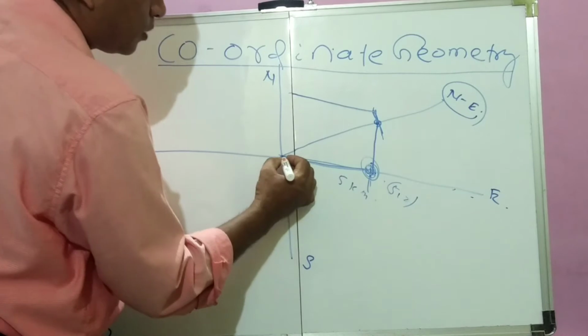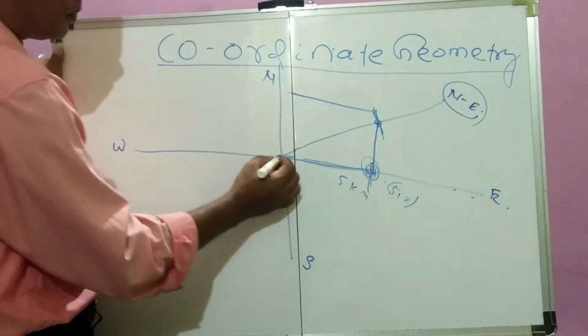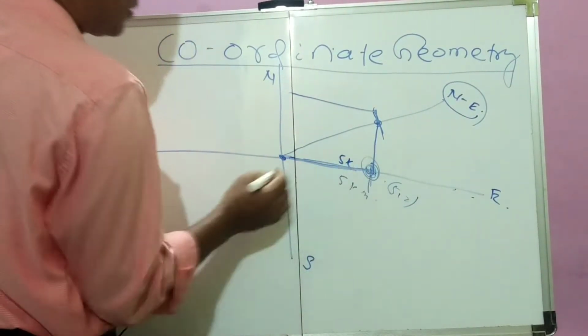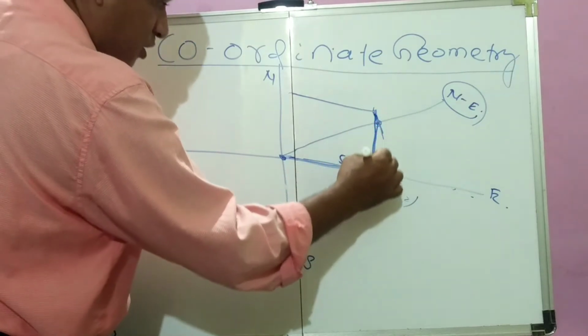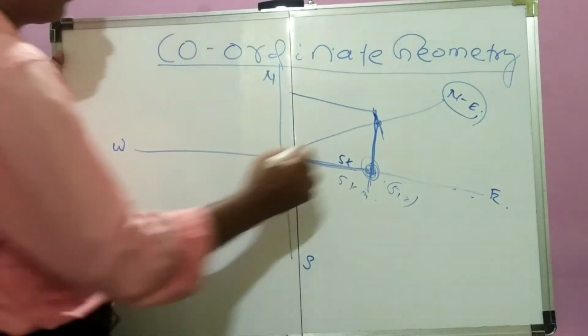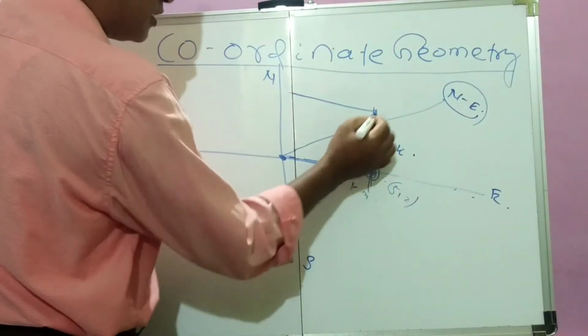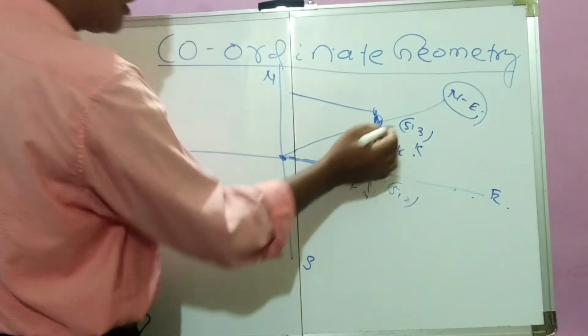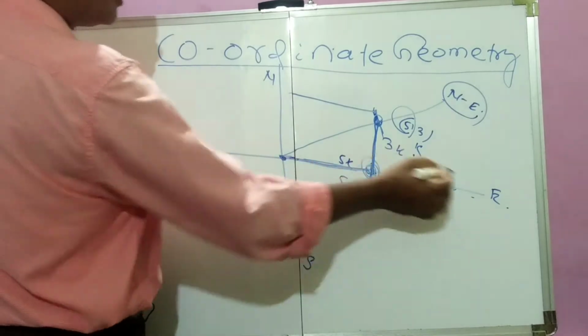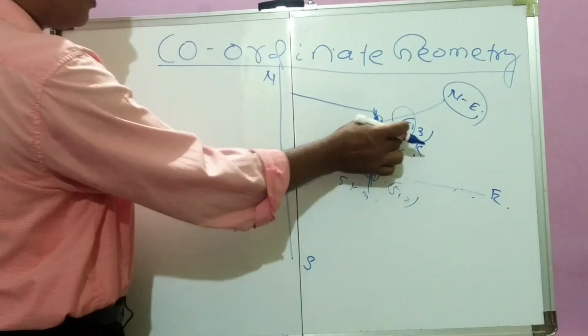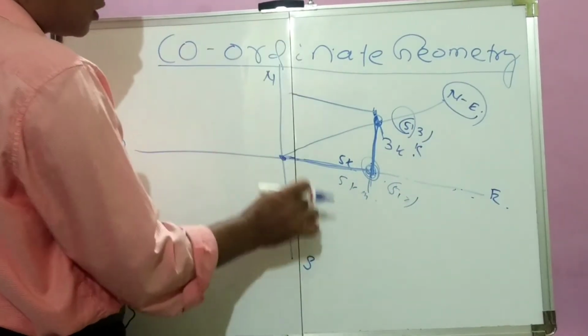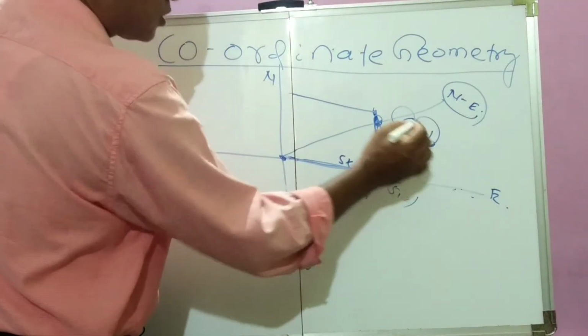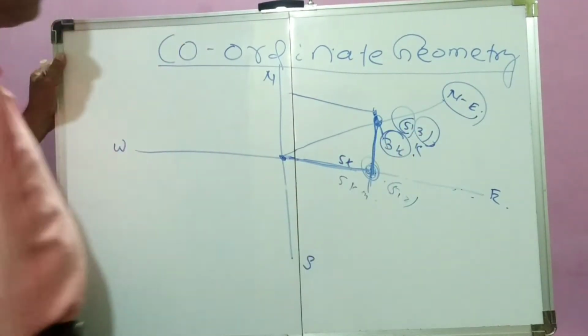From the initial point, suppose it moves 5 km, then from there it goes a perpendicular distance, suppose 3 km. That means this point will be 5 and 3 km. From the east direction it goes 5 km, from the north direction it goes 3 km. So the point is (5, 3).